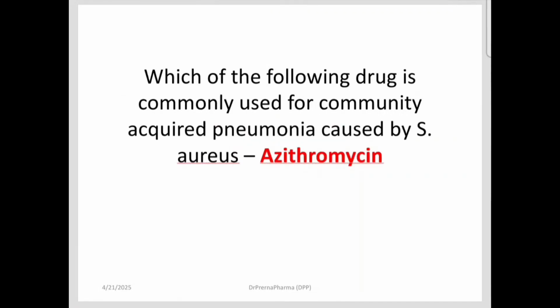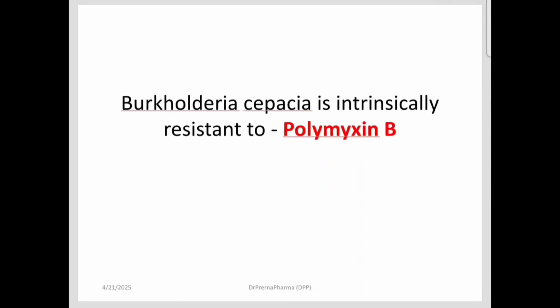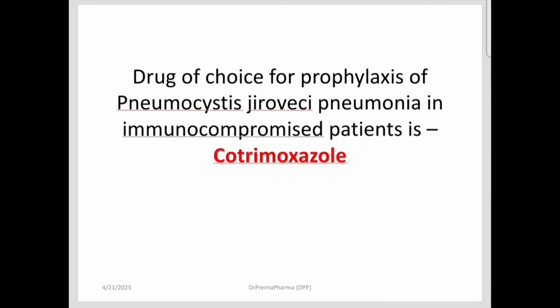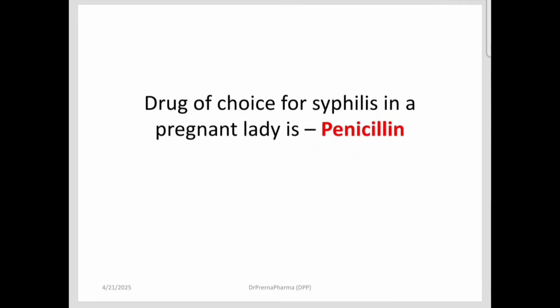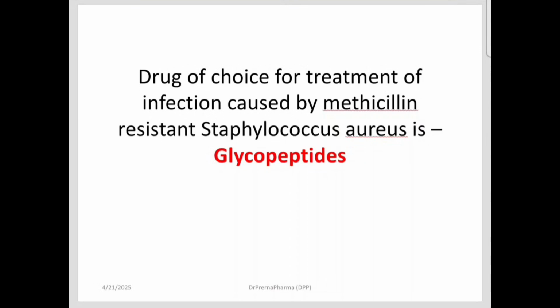Which drug is commonly used for community-acquired pneumonia caused by Staph aureus? We use azithromycin. Then Burkholderia cepacia is intrinsically resistant to polymyxin B. Drug of choice for prophylaxis of Pneumocystis jirovecii pneumonia in immunocompromised patient, we use cotrimoxazole. Drug of choice for antibiotic-associated pseudomembranous enterocolitis is vancomycin. Drug of choice for syphilis in pregnant lady is penicillin. Drug of choice for treatment of infection caused by methicillin-resistant Staph aureus, we use glycopeptides.